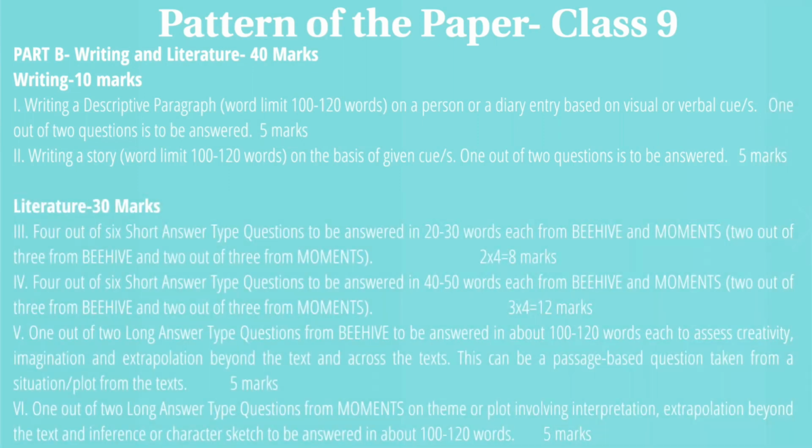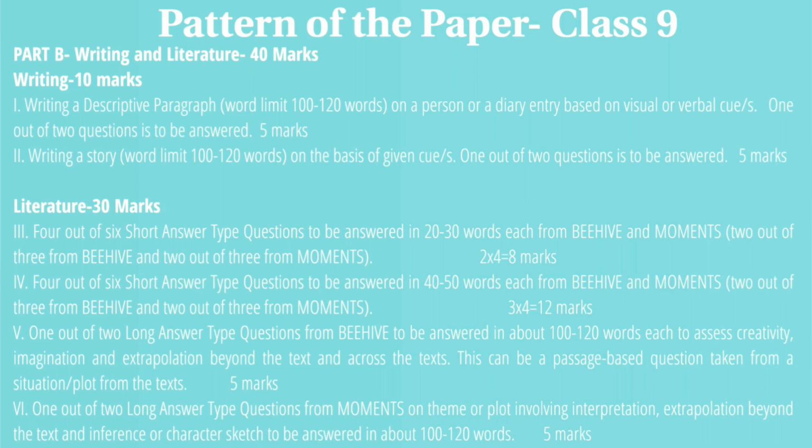Let's come to the next section, which is literature. Now this section is going to be huge. This section here constitutes 30 marks. Remember, in part A we had literature for 10 marks. Here we have literature for 30 marks. So together you will have literature for 40 marks, right?